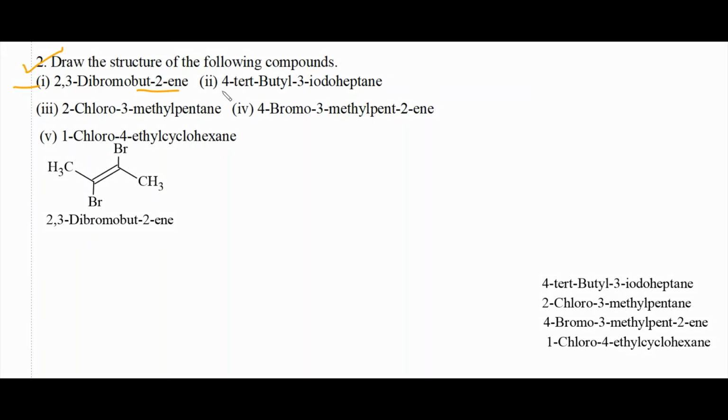Next, we can consider another compound, 4-tert-butyl-3-iodoheptane. The last part, heptane, represents the parent hydrocarbon.